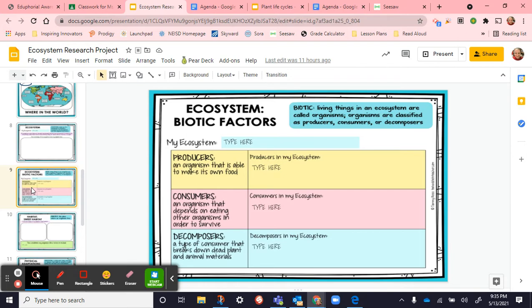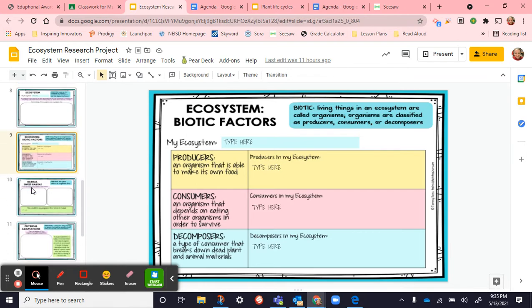We're going to look at all of the living things that are in there, and we're going to classify. Some of them are the producers. Those are the ones that use photosynthesis to produce their own food. Some of those are consumers. They depend on others in order to survive. And some of them are decomposers, and they're the ones that break down anytime an animal or plant dies.